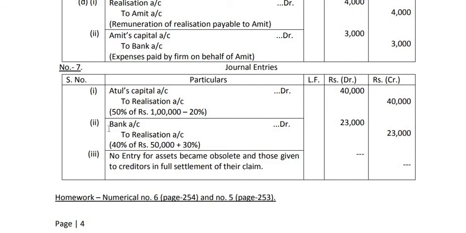Then second, 40% of the remaining assets are sold at a profit of 30% on cost. Now, after taking 50% of rupees 1 lakh, what is remaining? 50,000. Of that, 40% is sold. That means not 40% of 1 lakh, but 40% of 50,000. So, 40% of 50,000 are sold at a profit of 30%. So, first calculate 40% of 50,000. 40% of 50,000 is 20,000. Now, this is 20,000 plus 30% of 20,000. 30% of 20,000 is what? 30% of 20,000 is